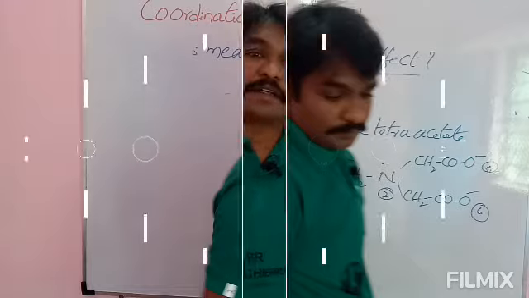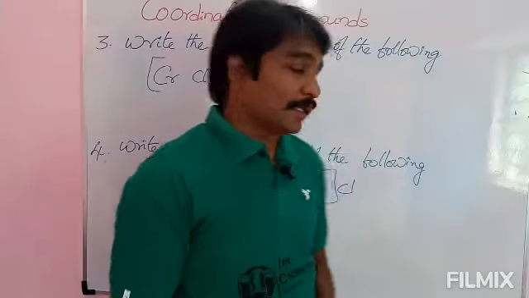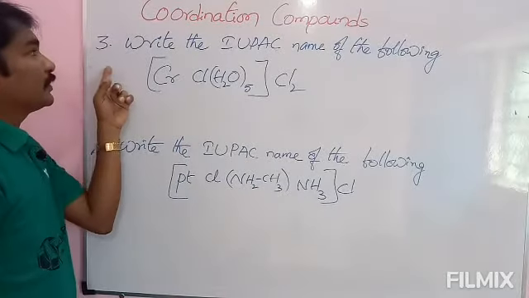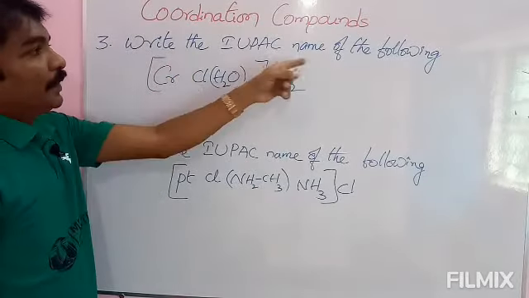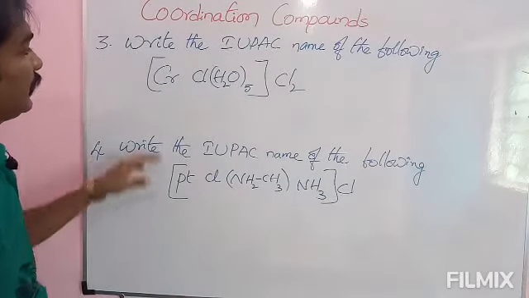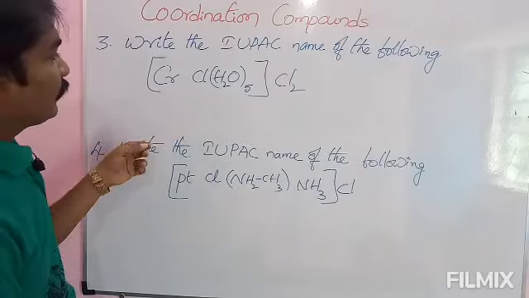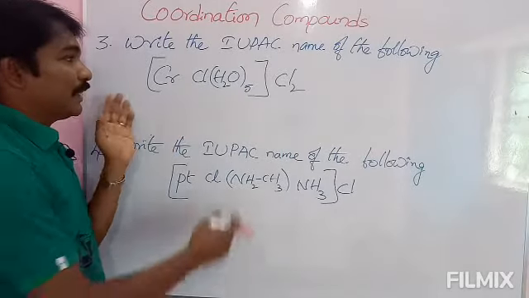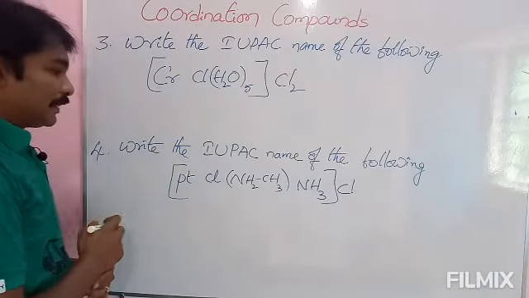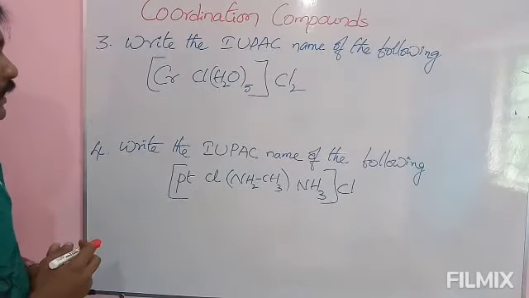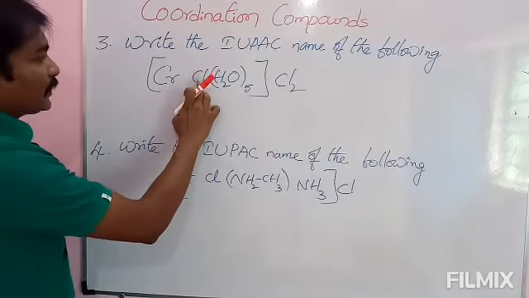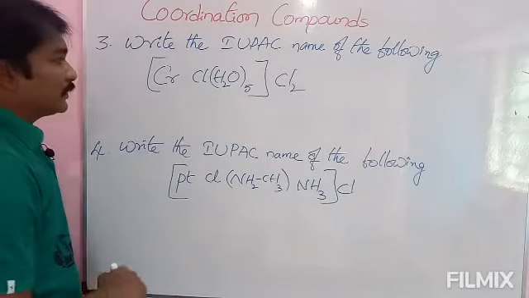The third one is writing its IUPAC name. And the fourth one also is writing its IUPAC name. Check this one, write the IUPAC name of the following complex. What is the complex here? Here one complex is there, and we know that coordination compounds have rectangular brackets, or you can say square brackets. And see here, they have given two complexes and they are asking to write their IUPAC names. Okay, before writing these, first we will check what things are present in it.